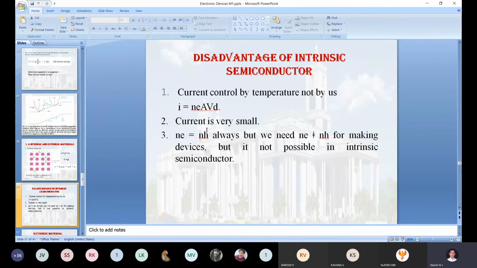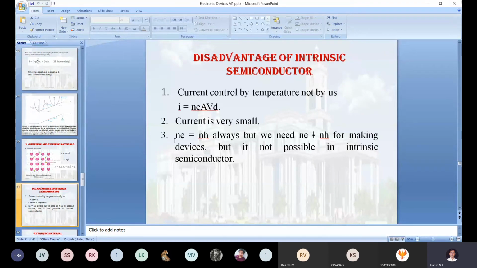Now, as you keep adding the pentavalent impurity, electrons keep increasing a lot. In that situation, electron current will be high, dominating the whole current. The same way, if you keep on doping or adding a trivalent impurity to the purest form of the silicon atom, holes will be created. In that situation, hole current will be dominating the electron current.